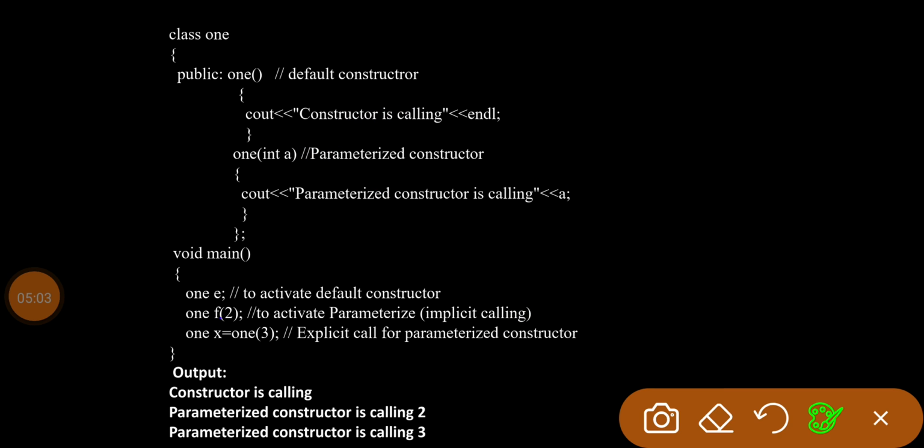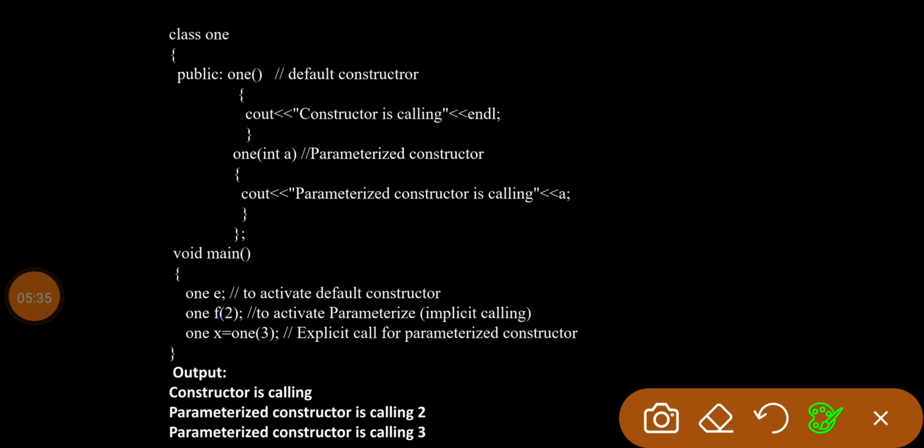So the main points observed in this program is, the constructor should not have any return type, even void. I cannot declare void 1, int 1, etc. So constructor should be without any data type, return type. Then the thing is that constructor takes two forms in this program. One is default constructor, another one is parameters constructor. So one default constructor and one parameter constructor is present in this program.